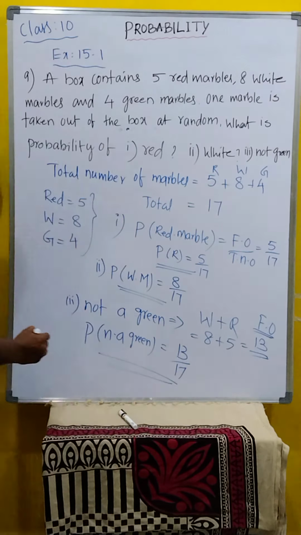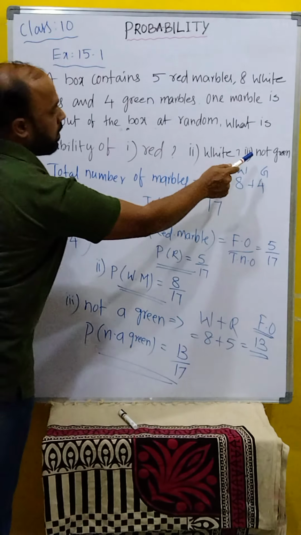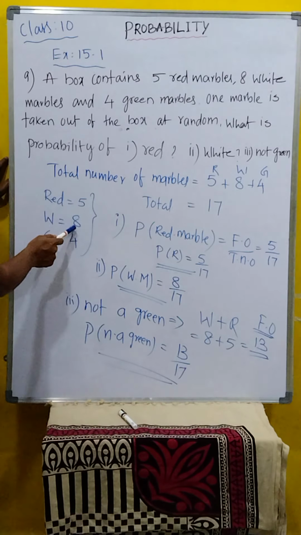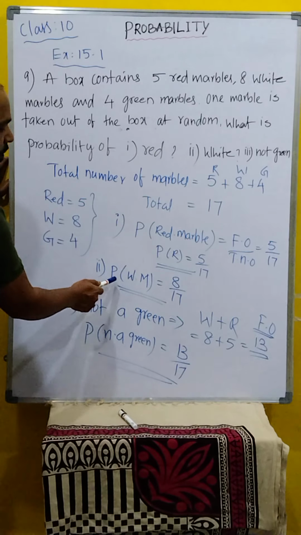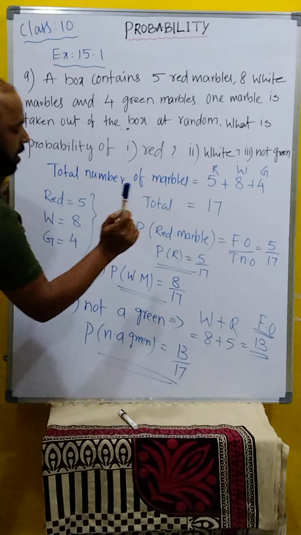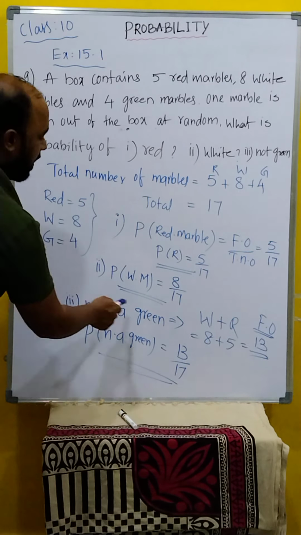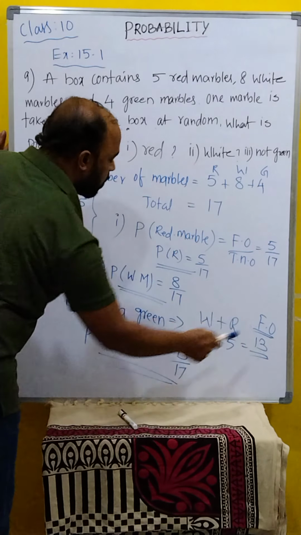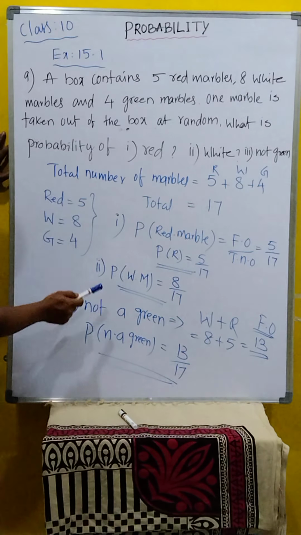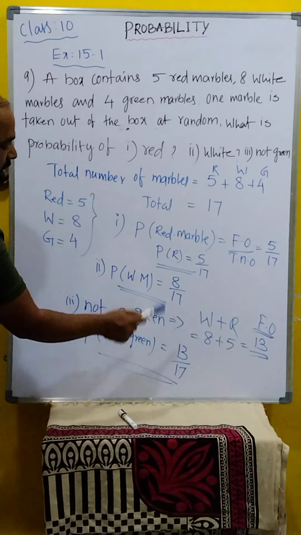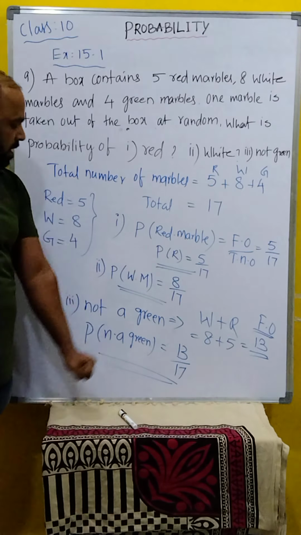Clear children, understanding this? Total is 17. First one, probability of red marble. Red marble how many are there? That's a 5. 5 by 17. Come to the second one. Probability of white. White how many are there? 8. That is favorable outcome. Probability of white marble is equal to 8 by 17. Third one, not a green. Not a green, then automatically it is red and white. The total is 13. That is favorable outcome. Therefore, probability of not a green is equal to 13 by 17. This is the answer.